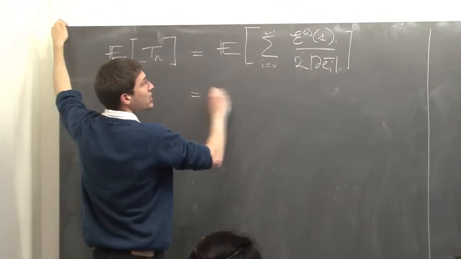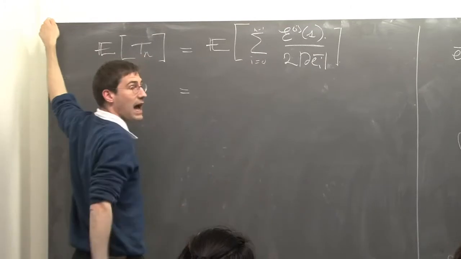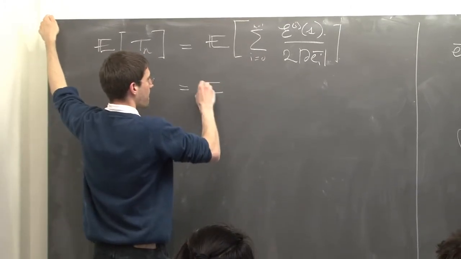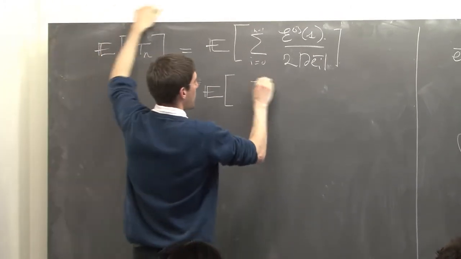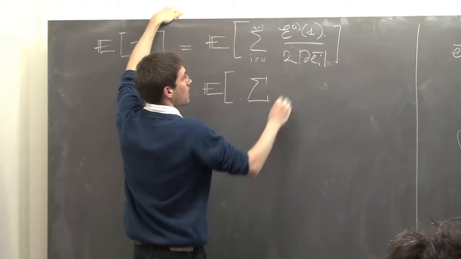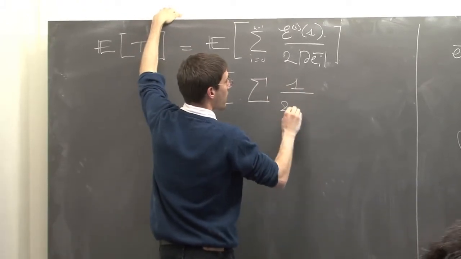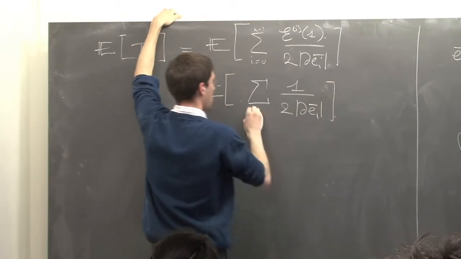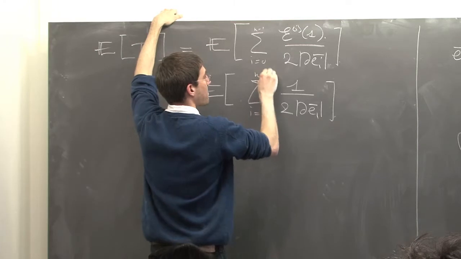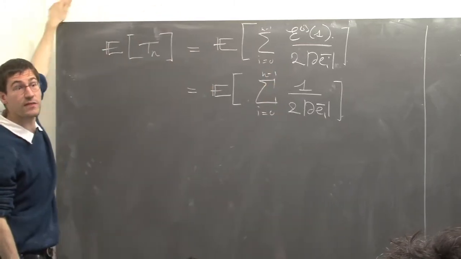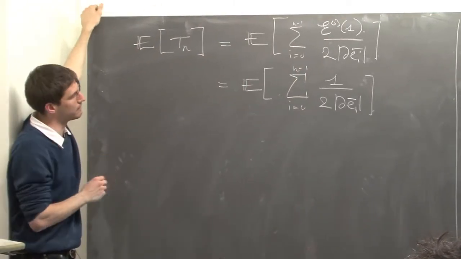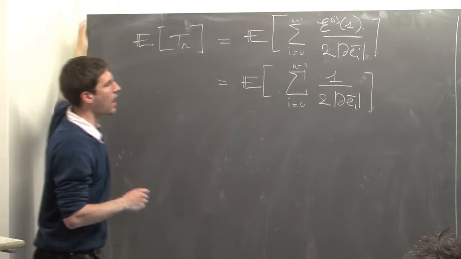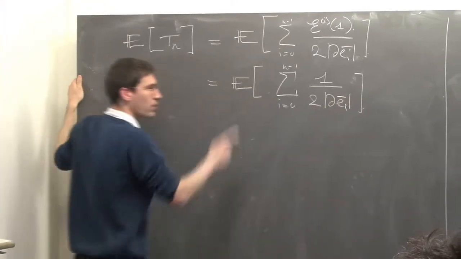Okay, so if I condition on the exploration, I get just the sum of 1 over the half perimeter, because the expectation of an exponential variable of parameter 1 is 1.